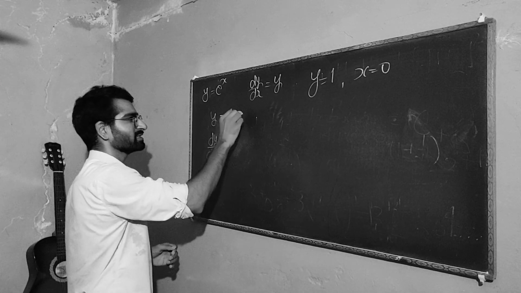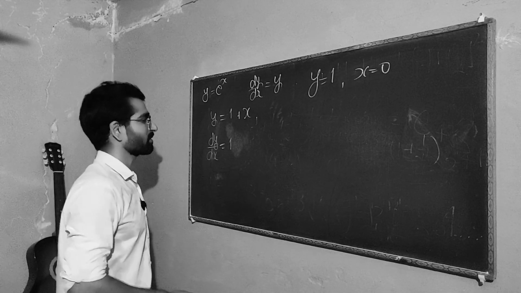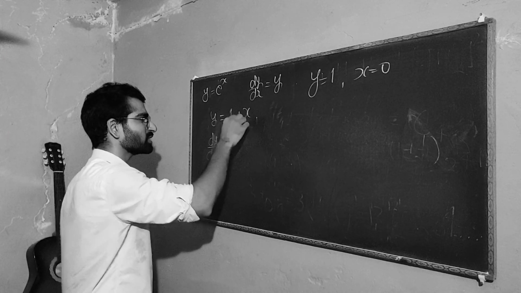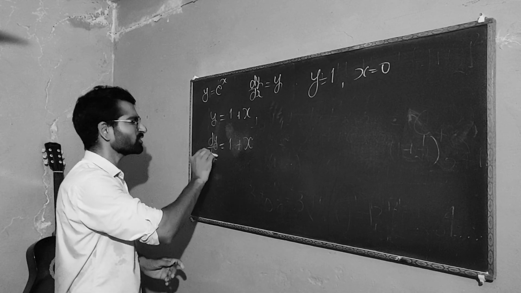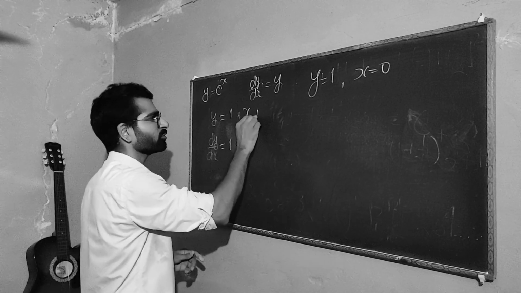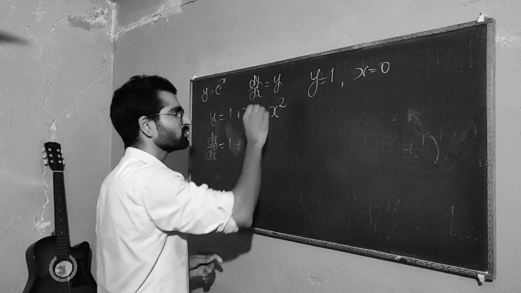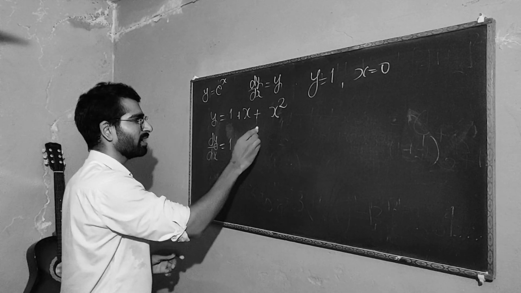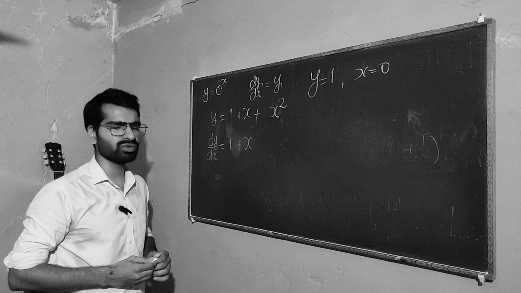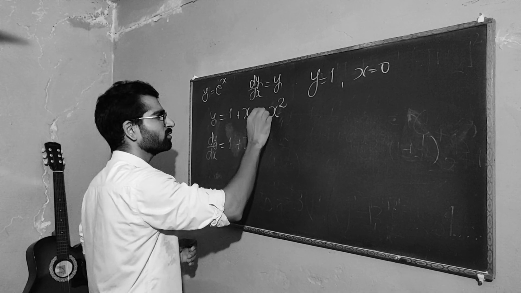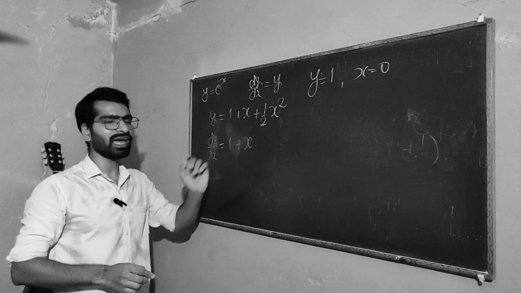So I will have to add something here, and it is x. Do the derivative and you will get 1, right? But they are supposed to be the same. So I will have to add x again, right? But it is not the gradient of that function. I will have to add something here. What should I add? What if I add x to the 2? When I take the derivative of that, I get 2 downstairs here, so I will get 2 here, but I do not want 2. So I will have to multiply it with a fraction, which is half, right?